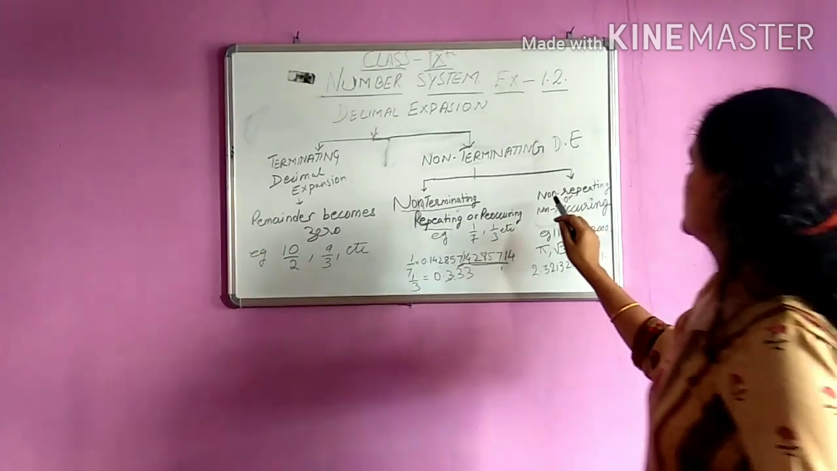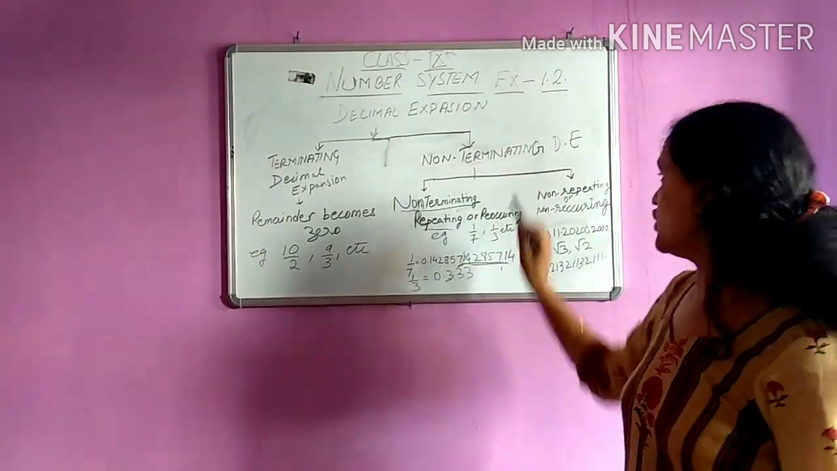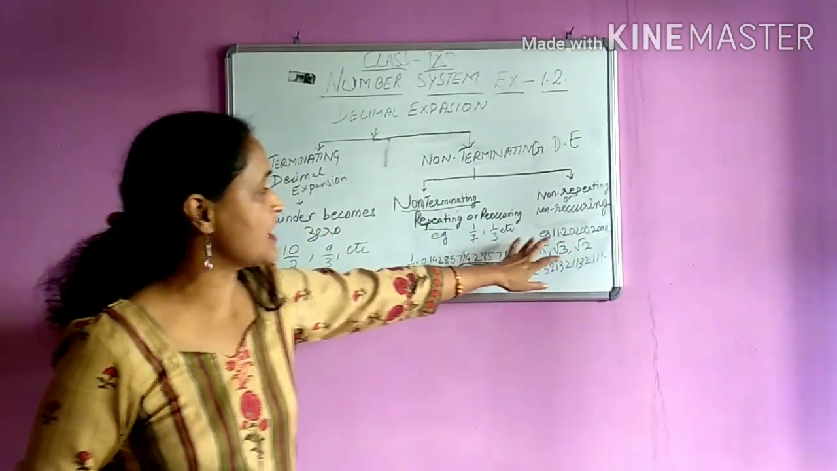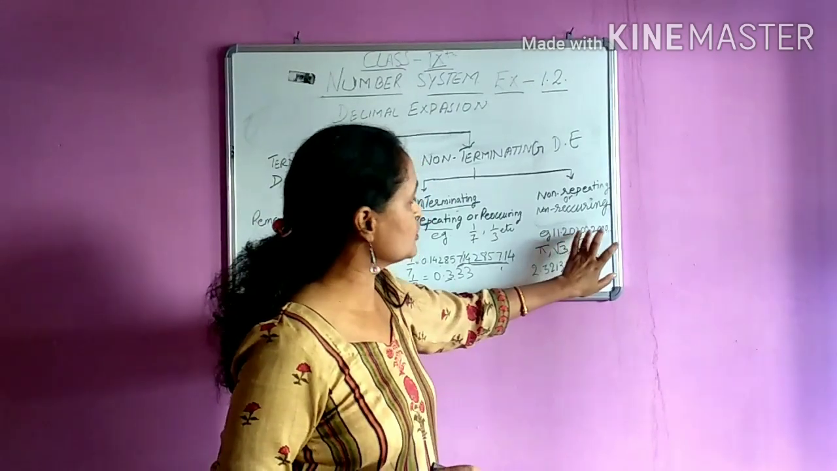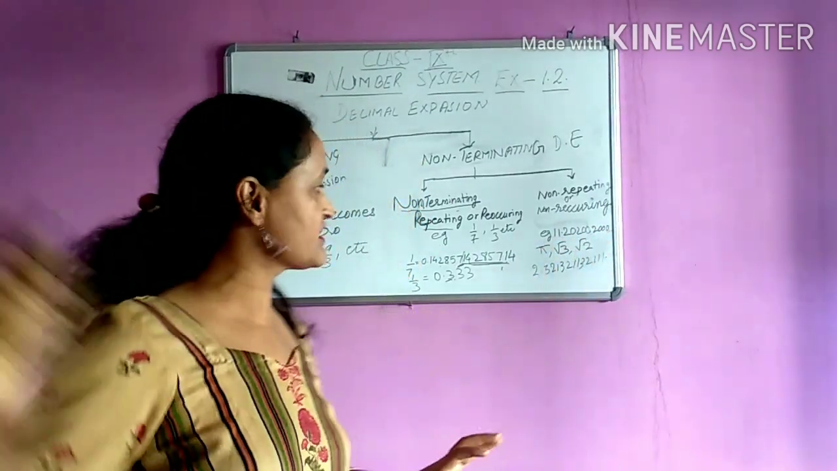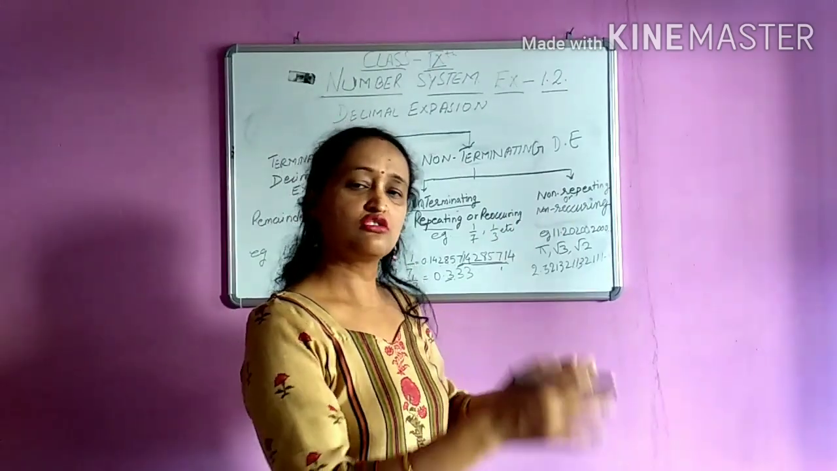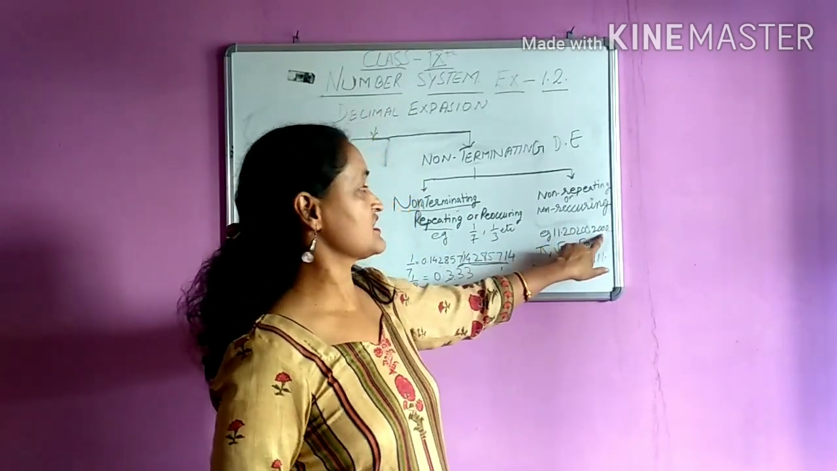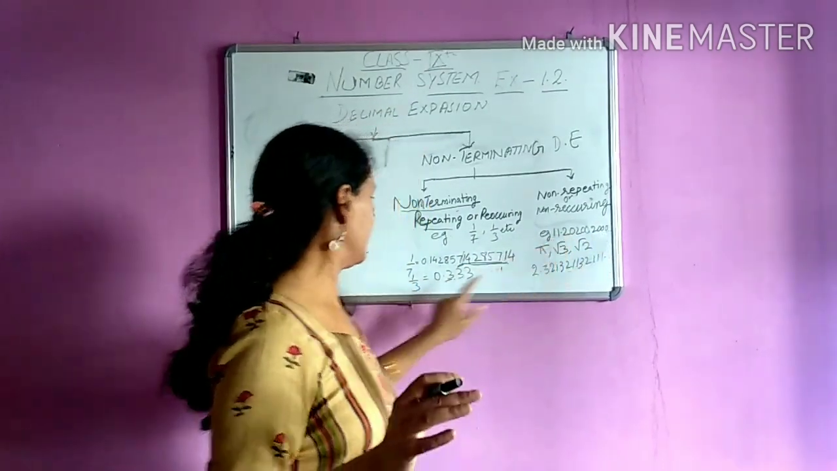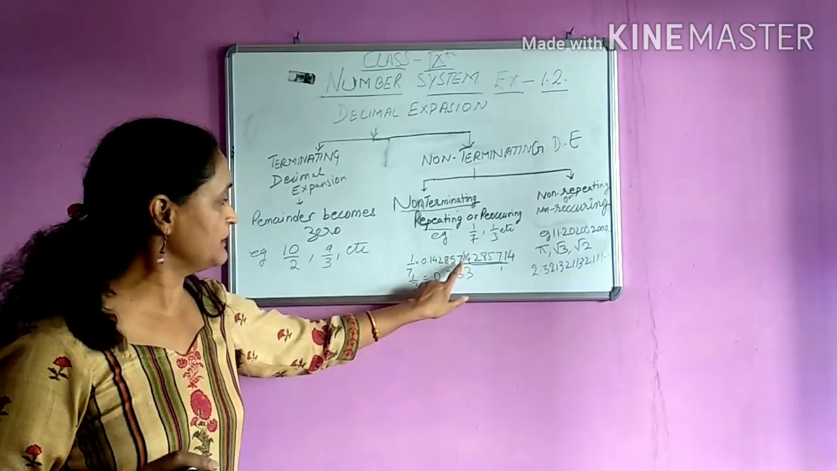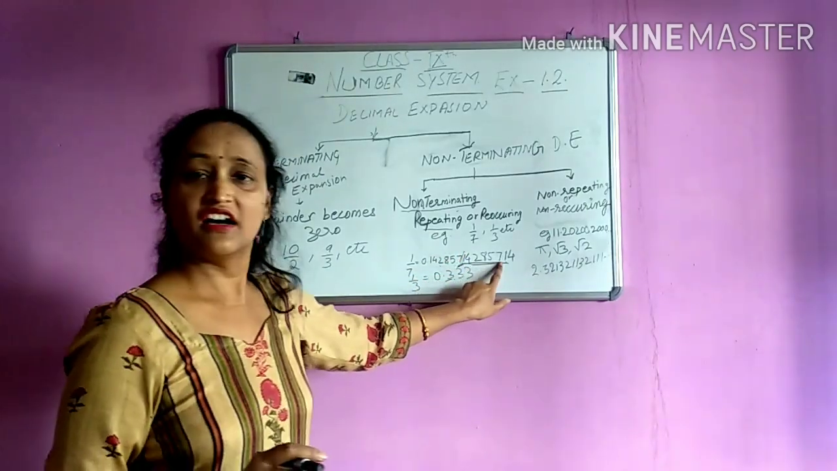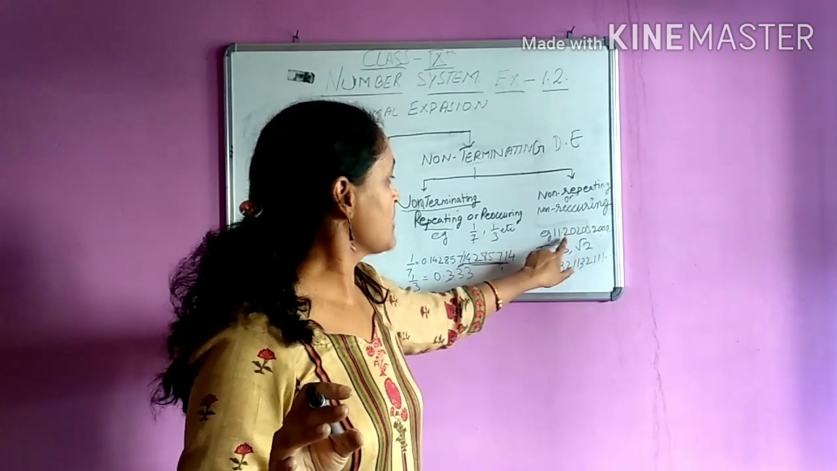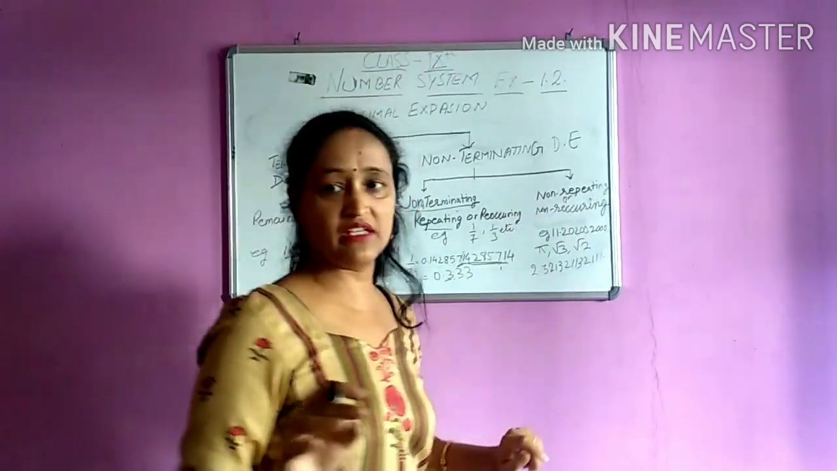Now come to non-terminating non-repeating decimals. What are non-terminating non-repeating decimals? For example, 1.1, 2, 0, 2, 0, 0, 2, 0, 0, 0, and so on. This will keep increasing: 2, then 4 times 0, then 2, then 5 times 0, and so on. So what do we learn from here? We learn that it is neither repeating like this, nor repeating after a certain interval. Earlier it repeated after 7, but this never repeats and never terminates. So it comes under non-terminating non-repeating decimal.